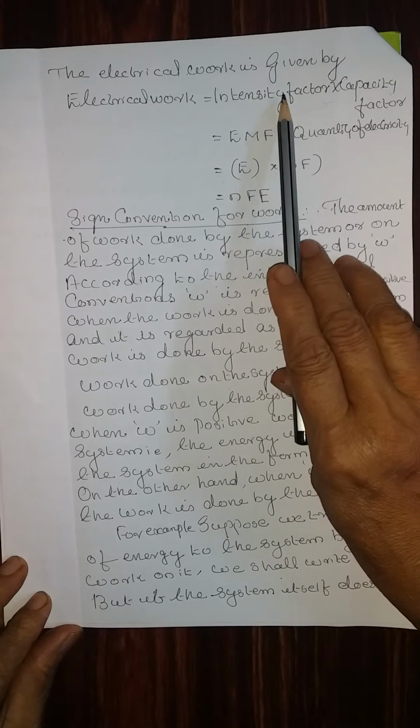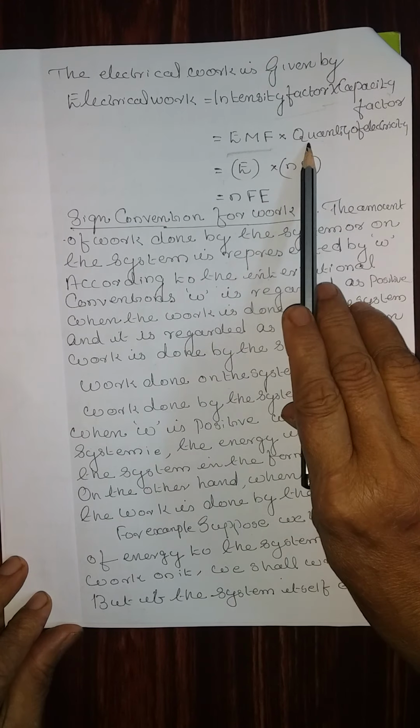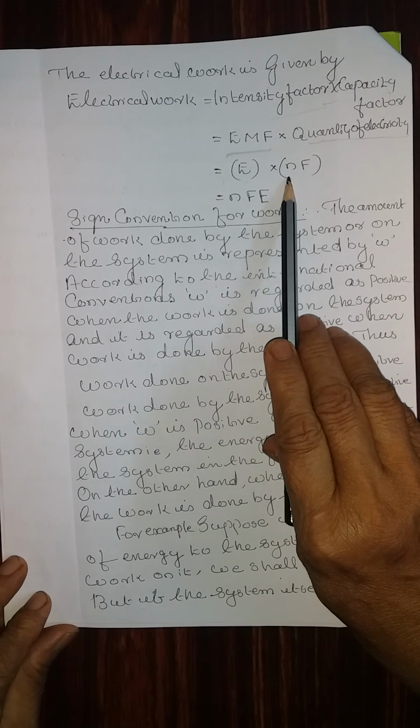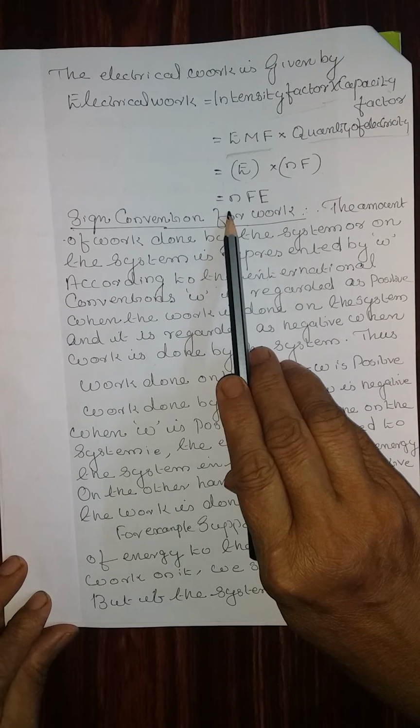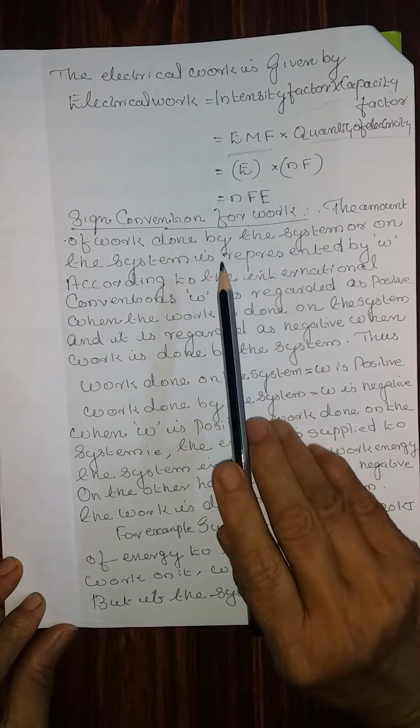The electrical work is equal to the intensity factor into capacity factor. Here, the intensity factor is EMF and the capacity factor is the quantity of electricity, that is nF. So E into nF, which is equal to nFE, is the electrical work.